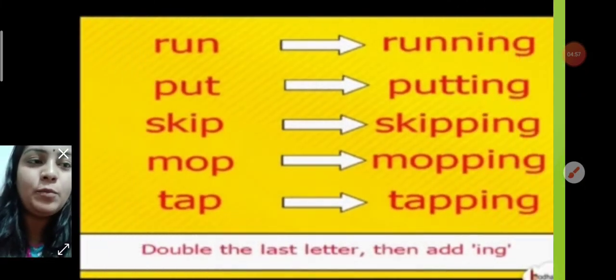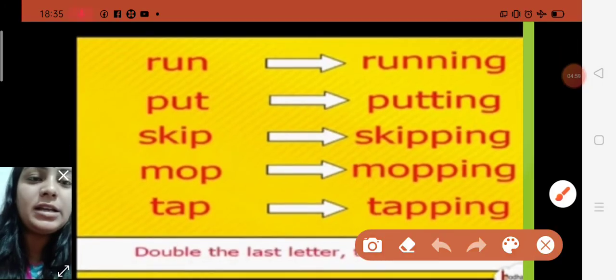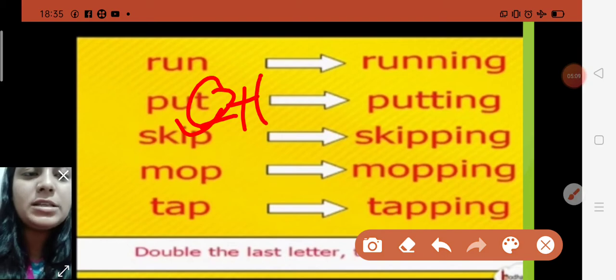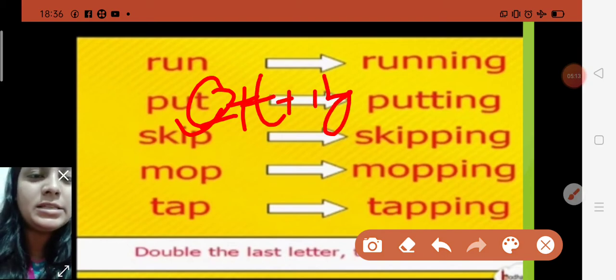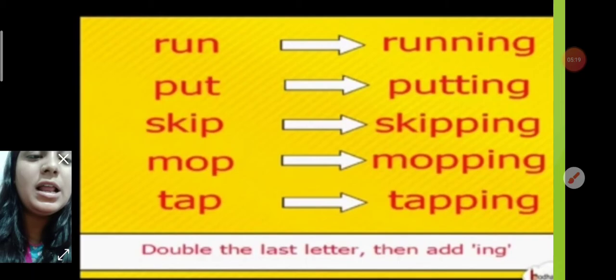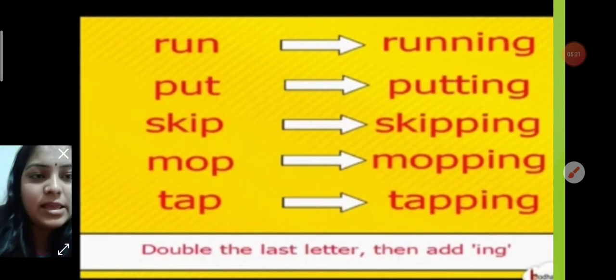Let us see some more. Put is a verb, the last letter t is a consonant and it comes after u, a vowel. You have to follow the third rule, that means you double the last letter, put plus t, and then you add ing: putting. Same way, skip to skipping, mop to mopping and tap to tapping. It means double the last letter then add ing.